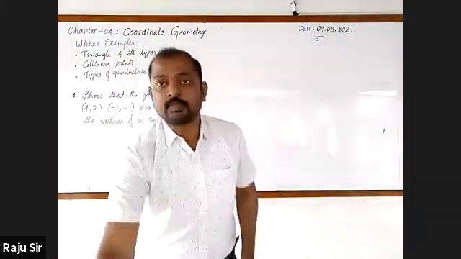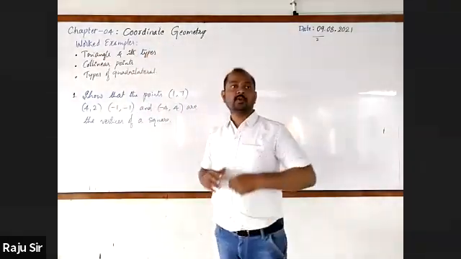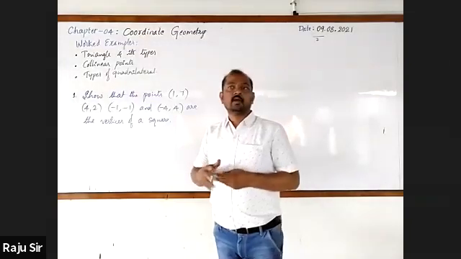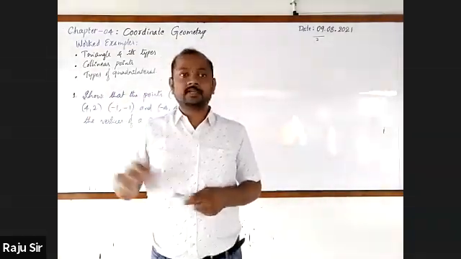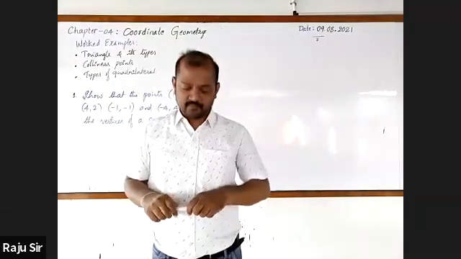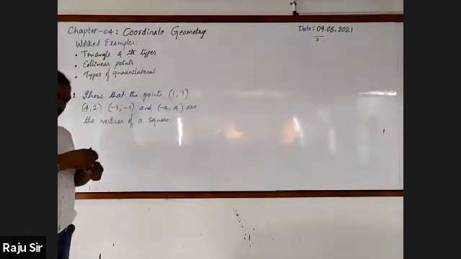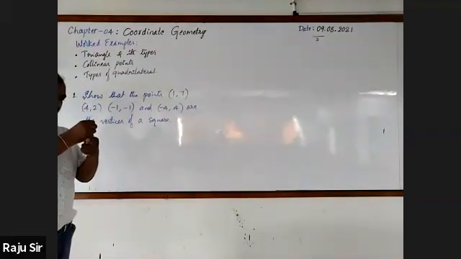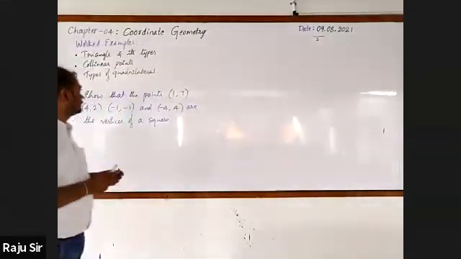If they are the vertices of a square, what condition should it follow? All the sides should be equal, AB equal to BC equal to CD, and the diagonals should be equal. Let's go for proving.